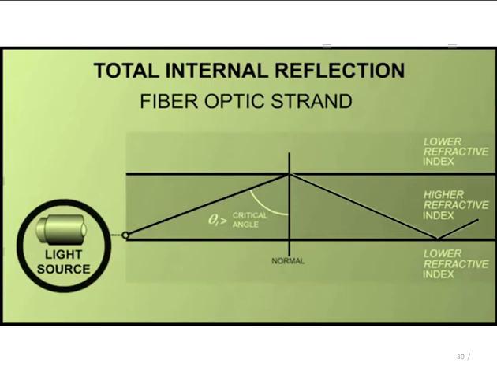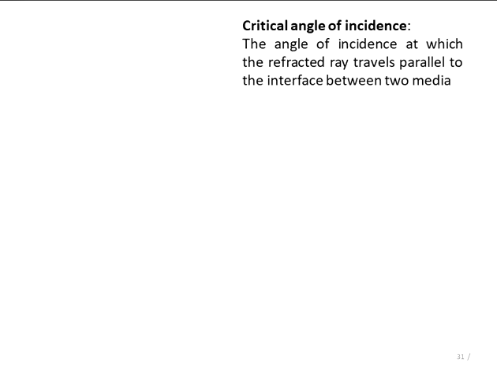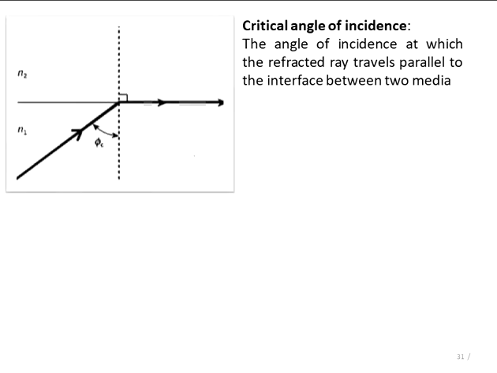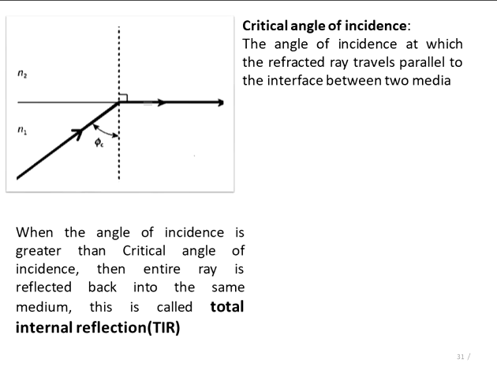Let us define these two terms now. Critical angle of incidence is defined as the minimum angle of incidence at which the ray strikes the interface of the two media and causes the angle of refraction to be equal to 90 degrees. The second term is total internal reflection.